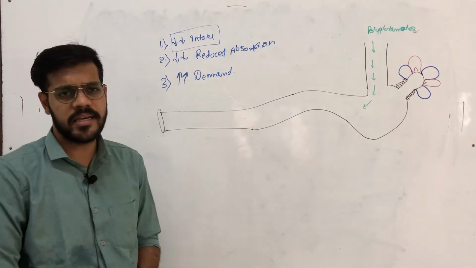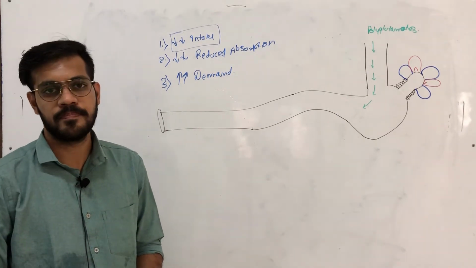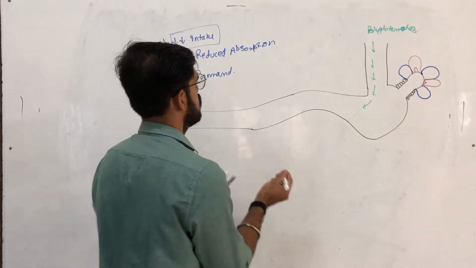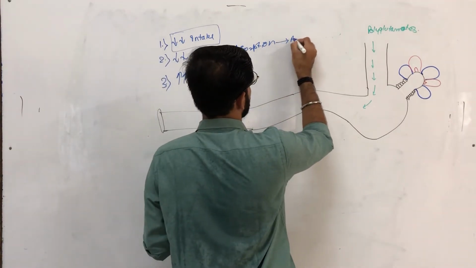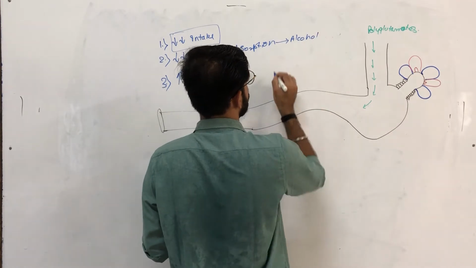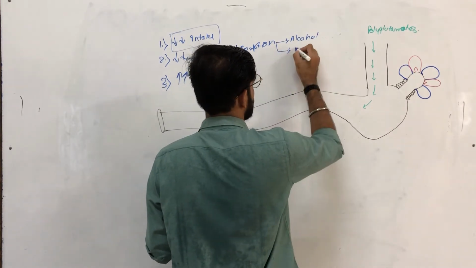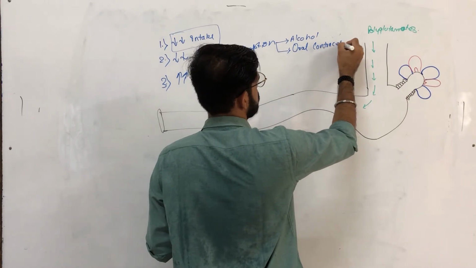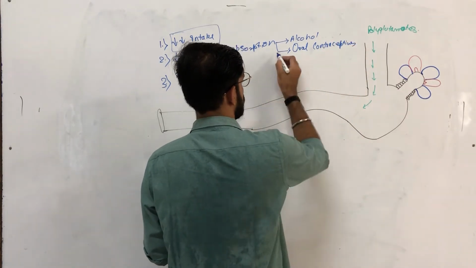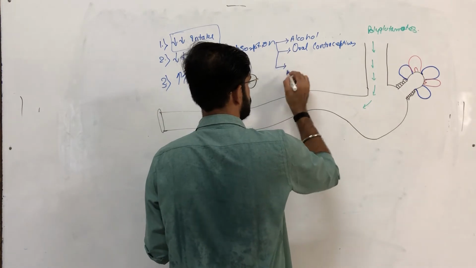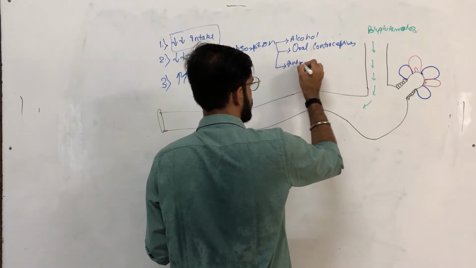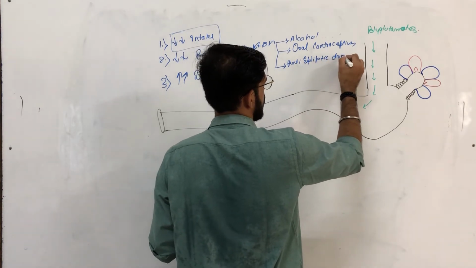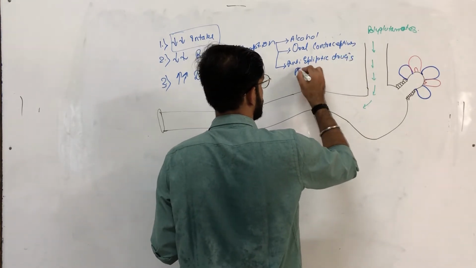Another condition is reduced absorption. This happens if a person consumes a lot of alcohol, or is taking oral contraceptives, or anti-epileptic drugs, for example phenytoin.